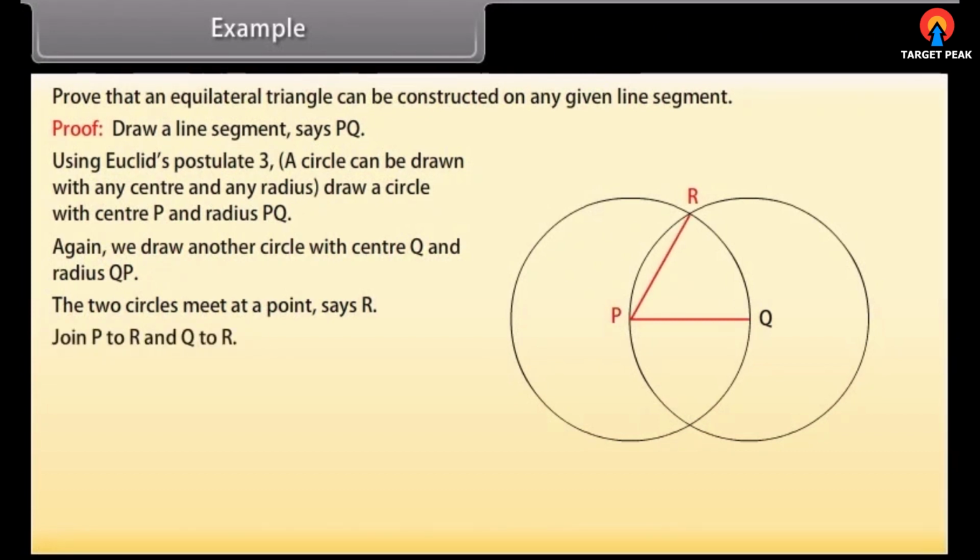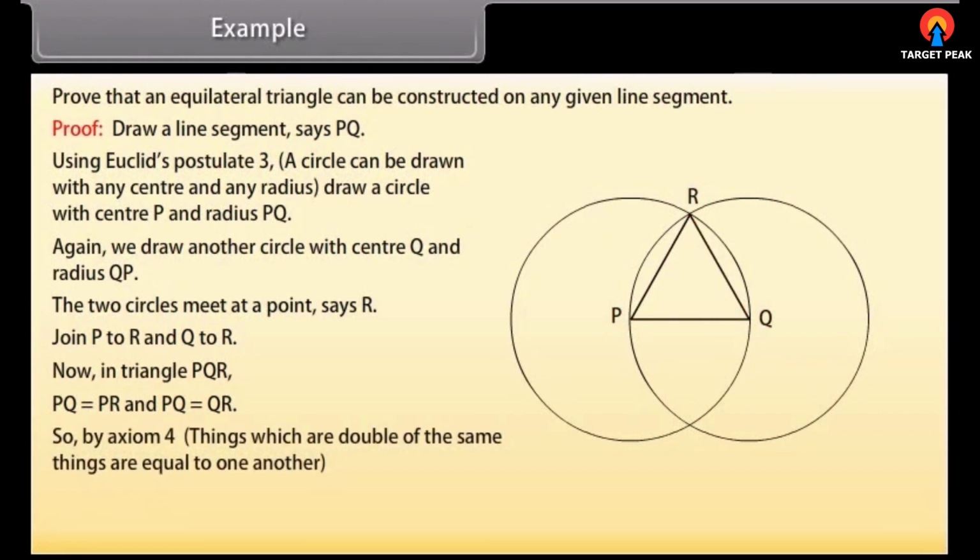Join P to R and Q to R. Now, in triangle PQR, PQ is equal to PR and PQ is equal to QR. So, by axiom 6, things which are double of the same things are equal to one another, we get PQ, QR, and PR are all equal. Hence, triangle PQR is an equilateral triangle.